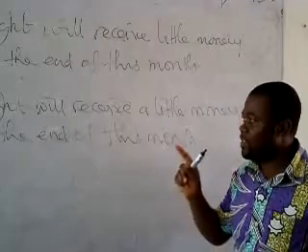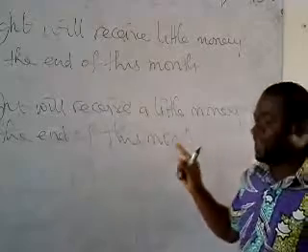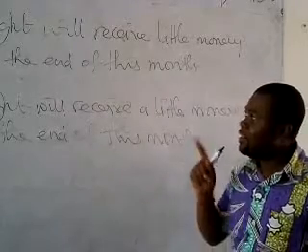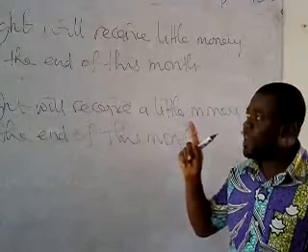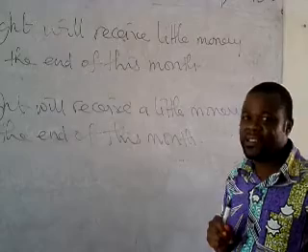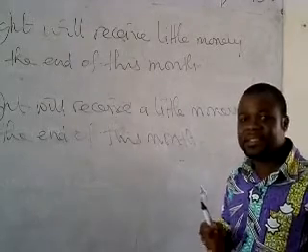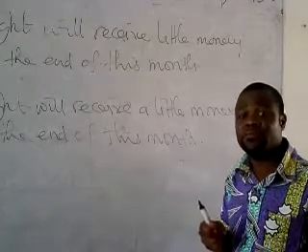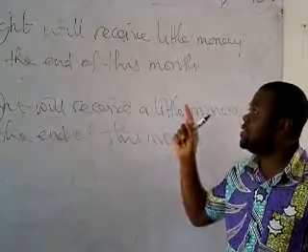And so we said bride will receive a little money at the end of this month. On the other hand, if we consider the first sentence, we realize that bride is not going to be happy. Why? In the sense that the money he received can hardly take him home. It is not enough, hence little.